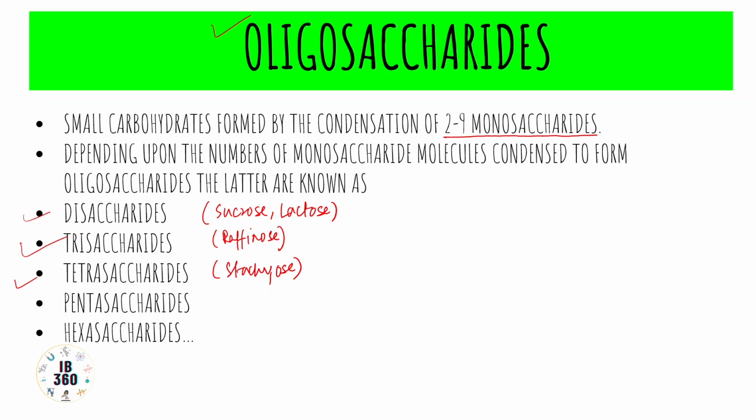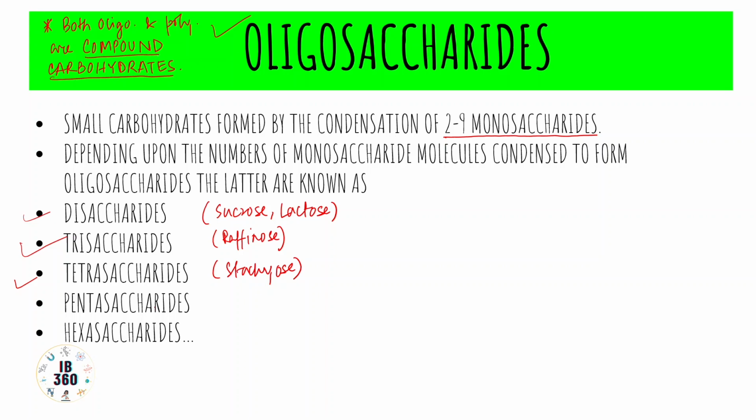One more important thing to be noted is that both oligosaccharides and polysaccharides are compound carbohydrates. But obviously, an oligosaccharide is not a large carbohydrate, unlike a polysaccharide. So here we have to note this term compound carbohydrate, for both oligo and polysaccharides.